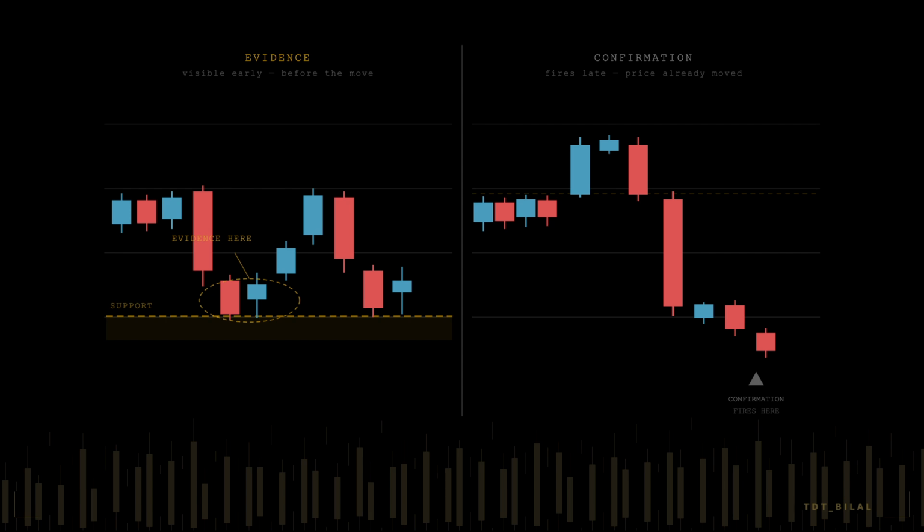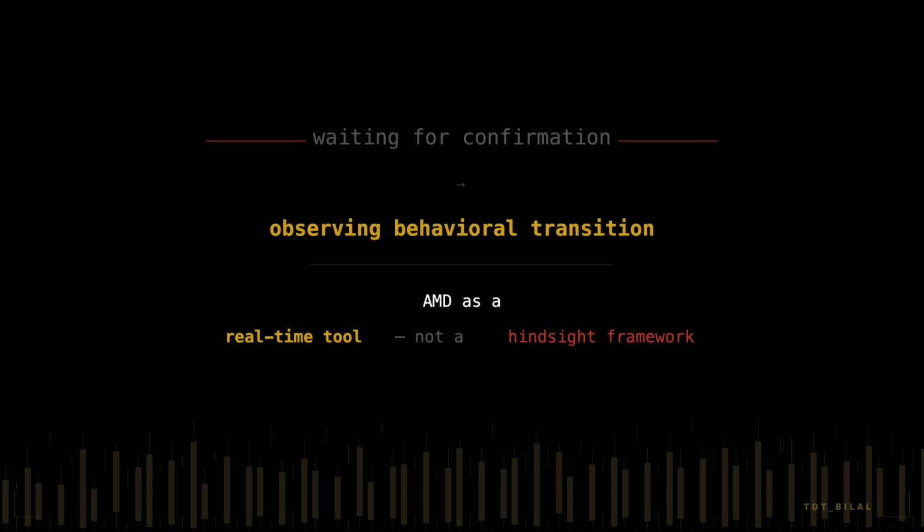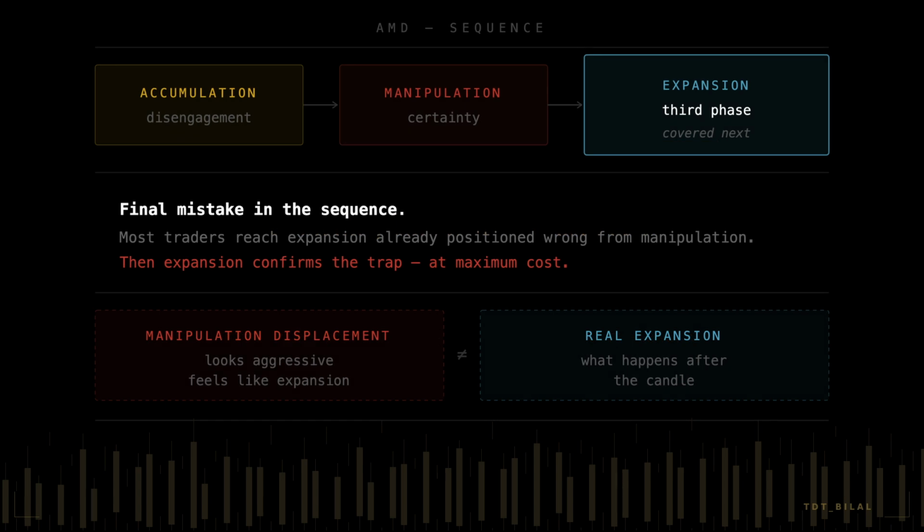The operator reads what is changing. That single shift from waiting for confirmation to observing behavioral transition is what makes AMD a real-time tool instead of a hindsight framework. Before I give you the 4 behavioral clues, I need to complete the AMD framework by covering the third phase, because expansion is where most traders make their final and most expensive mistake in the sequence.